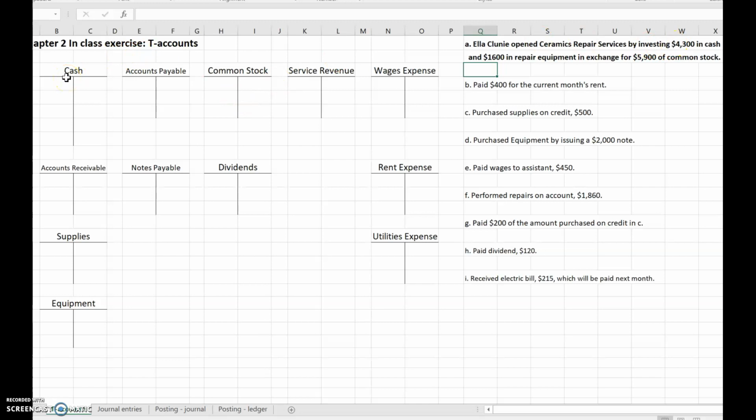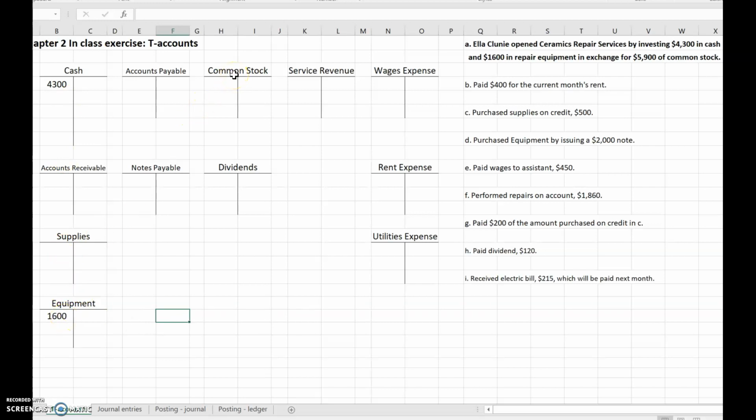Cash is going up, we're receiving cash. Equipment's going up because we're receiving equipment. And common stock will also go up because now there's going to be shares of stock out there. So the cash is going up by $4,300. Cash is an asset. The normal balance is debit. So if it's going up because we're receiving it, we're going to put the $4,300 on the debit side of the T. Equipment is also going to be a debit because it's also increasing and it's an asset. So $1,600 is the repair equipment.